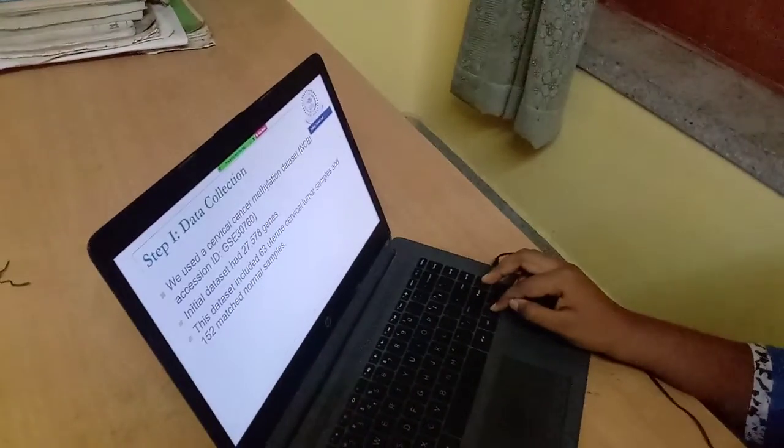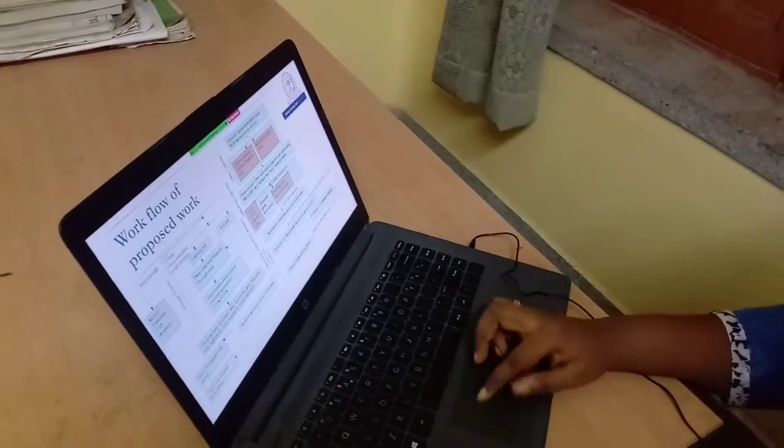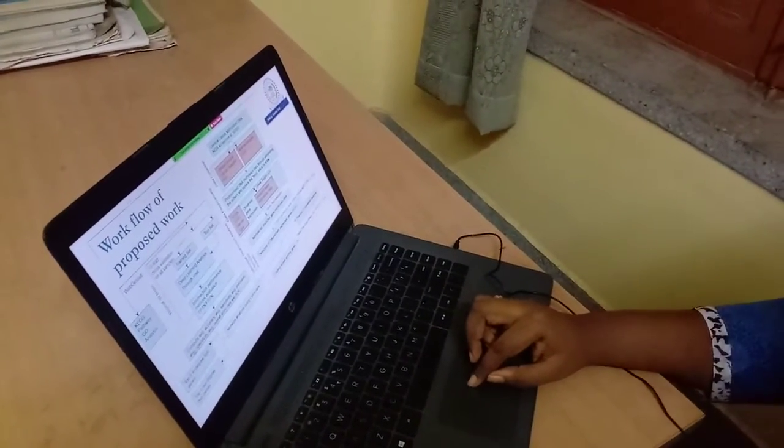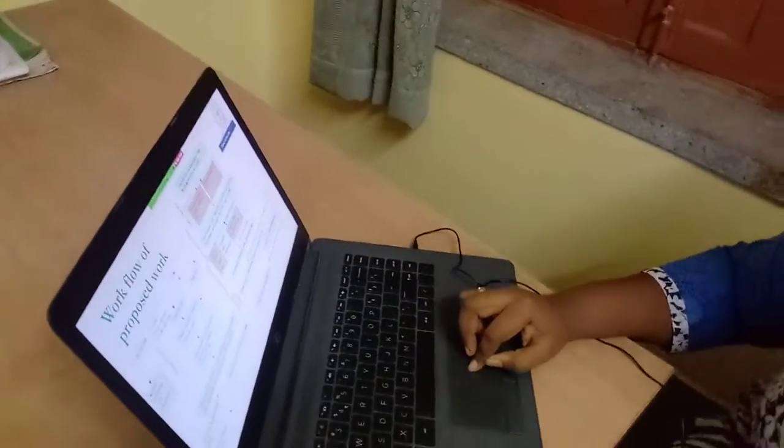In the data set, there are 27,578 genes, and our sample size is 215. In this sample, there are two types of samples. One is uterine cervical cancer samples, with a sample size of 63, and the normal sample size is 152.